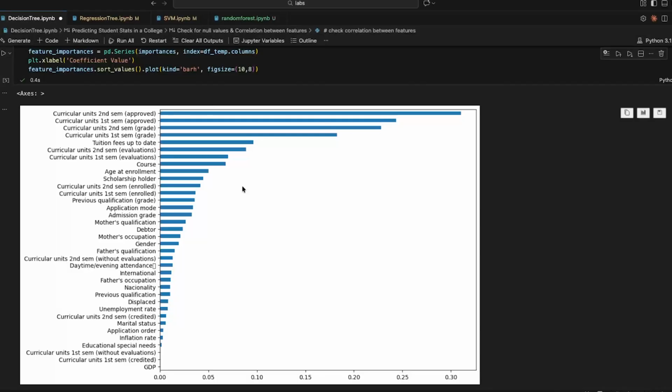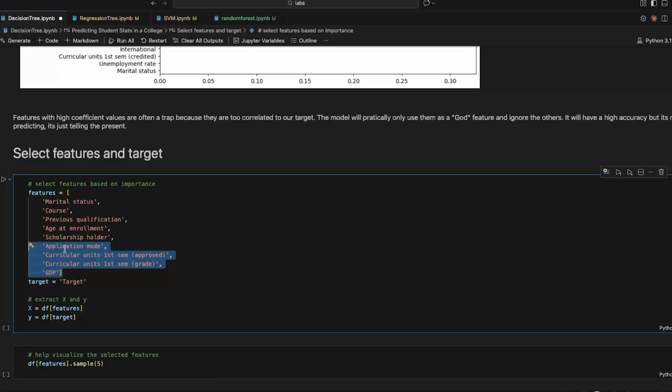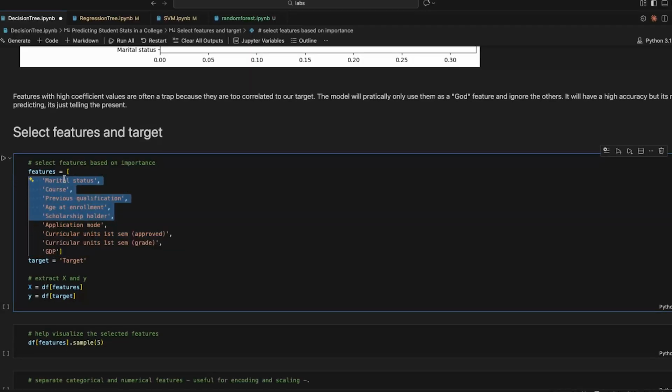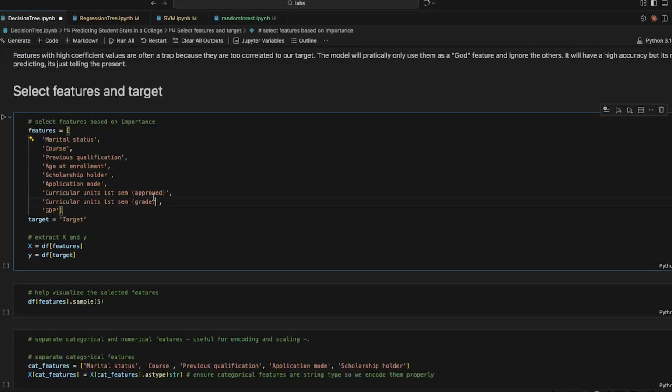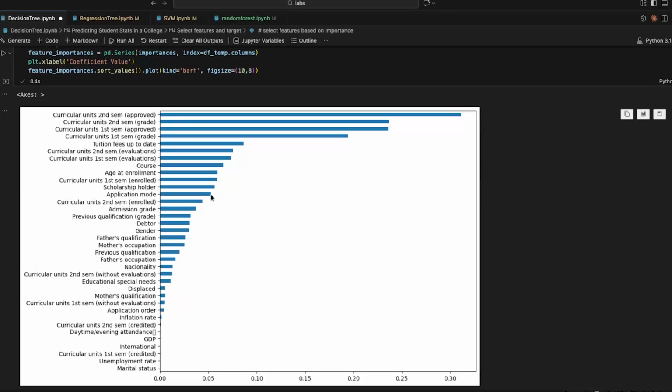If you want an honest model here, we gotta take the features below the first three maybe, but we have to keep the balance here, because if you take only features that don't have correlation at all, our model won't predict anything either. We gotta see this balance between not too correlated but not irrelevant as well. So I ran some tests already, excluding these features, using only the merit stats, courses, previous qualification, age, and scholarship, but our model didn't go well, so I included this. I made sure not to include these first two because they're too correlated.